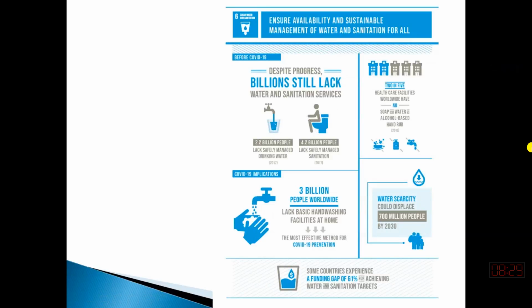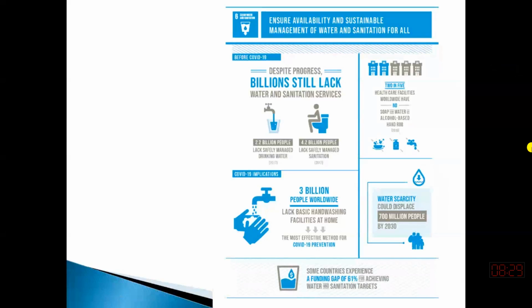ये कल मैंने ये देखी है रिसेंट स्लाइड about what is the effect of coronavirus COVID-19 on availability of water and the sanitation facility. तो उन्होंने देखा before the COVID-19 ये 2.2 बिलियन पीपल के पास सेफ ड्रिंकिंग वाटर फैसिलिटी नहीं थी, और 4.2 (जो लास्ट स्लाइड में 4.4 लिखा हुआ है, ये 4.2 कर लीजिए) 4.2 billion people don't have facility of sanitation,